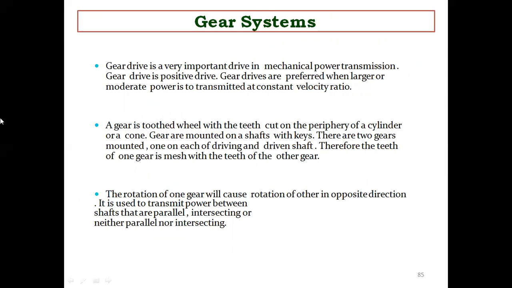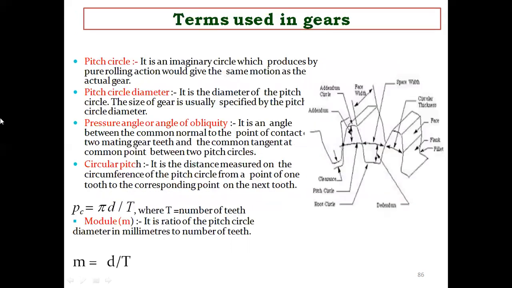A gear is a toothed wheel. The teeth are cut on the periphery of the cylinder or the cone, and the gear is mounted on the shaft with keys. There are two gears mounted, one for driving and another for the driven. The rotation of one gear will cause the rotation of the other in the opposite direction. It is used to transmit power between shafts that are parallel, intersecting, or neither parallel nor intersecting.